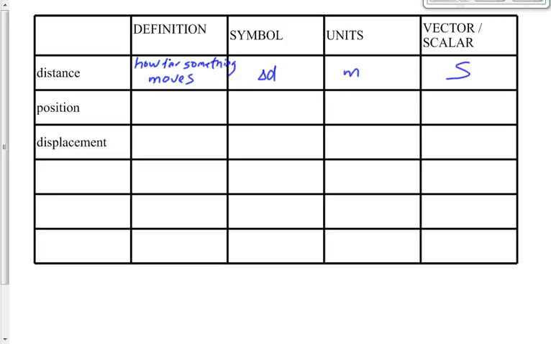Position. We're going to define position as where something is. Where something is.